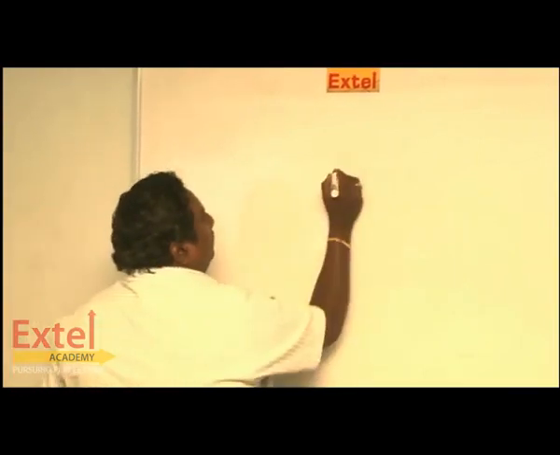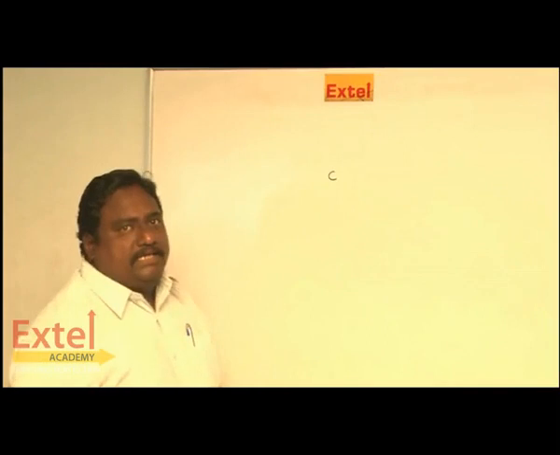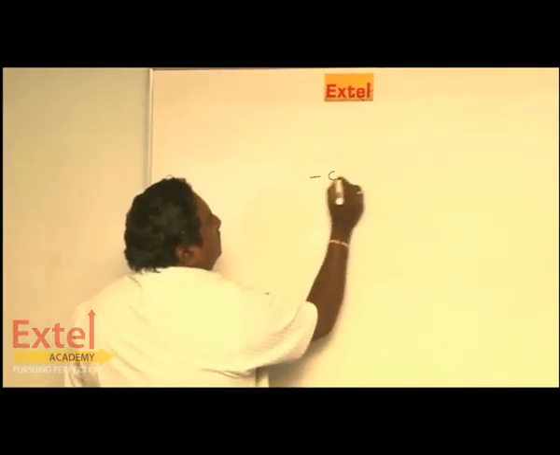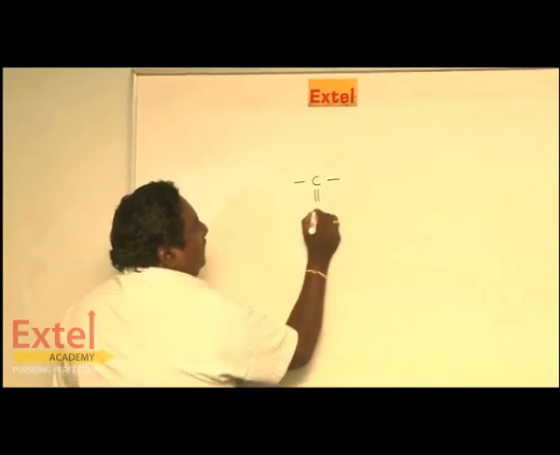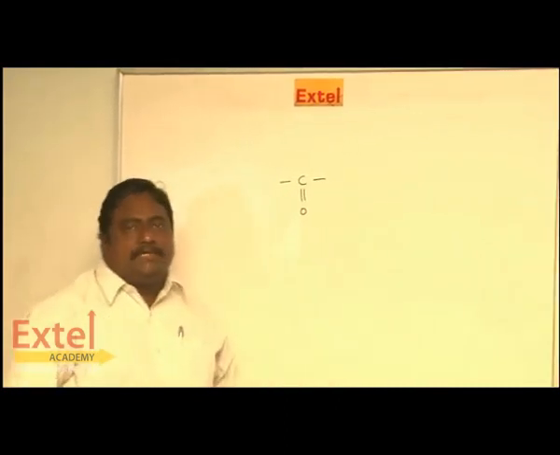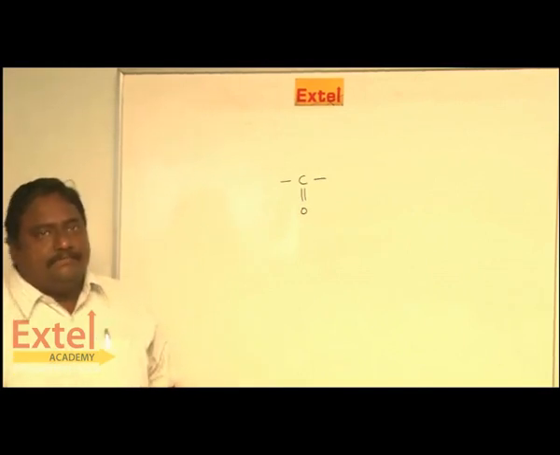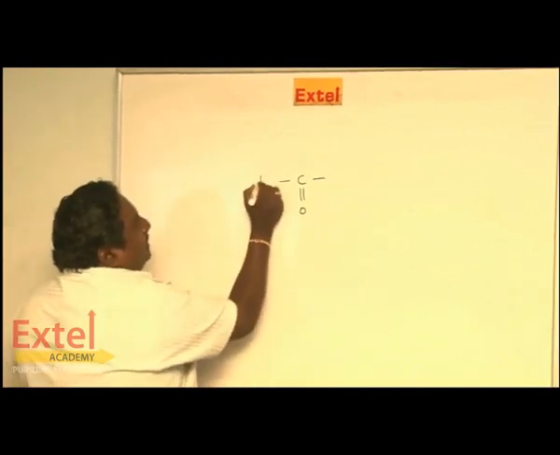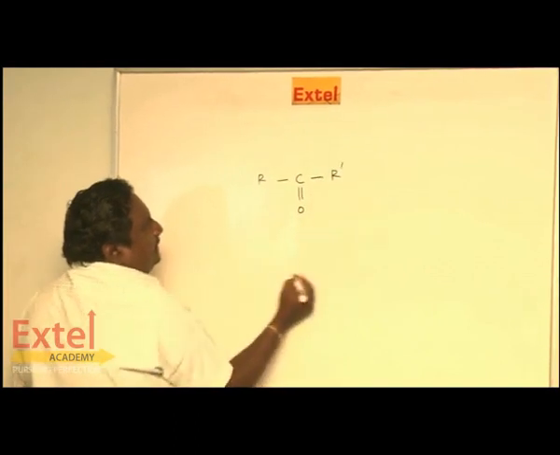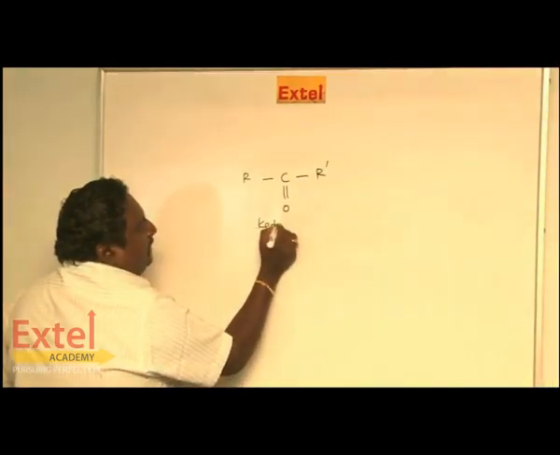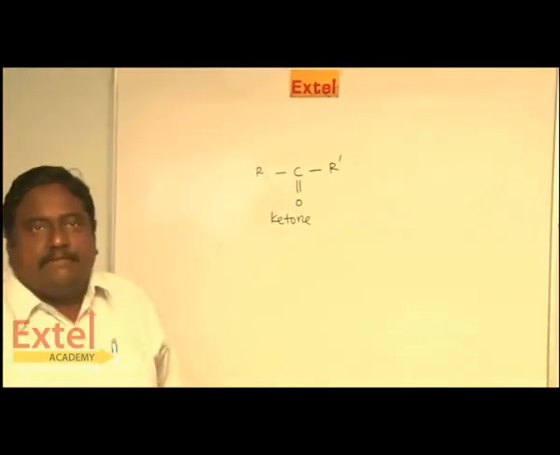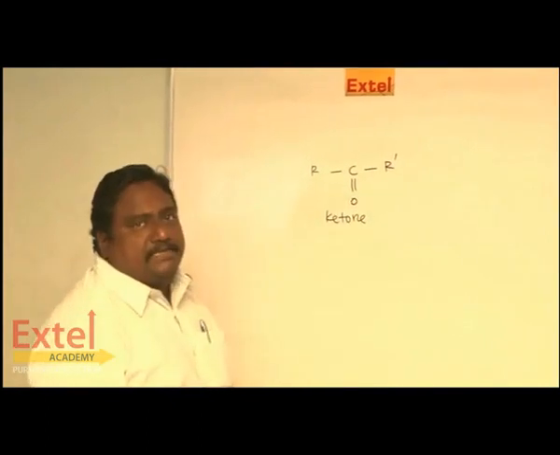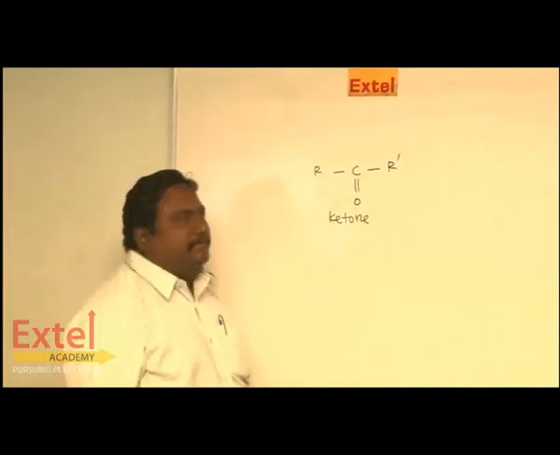Why have these compounds been called the carbonyl group? Carbon valency is 4. So, one on the left hand side, another on the right side, the remaining 2 will be like this. This is the functional group of carbonyl compounds. Suppose both sides you have an alkyl group like this, then it is called a ketone. If both sides are occupied by alkyl groups, then it is called a ketone.